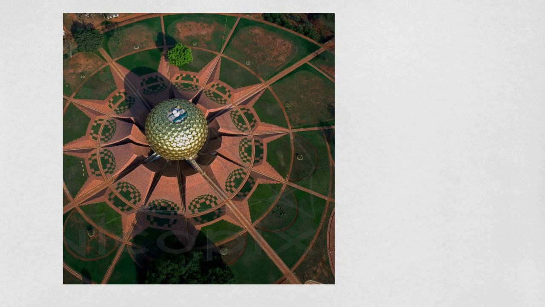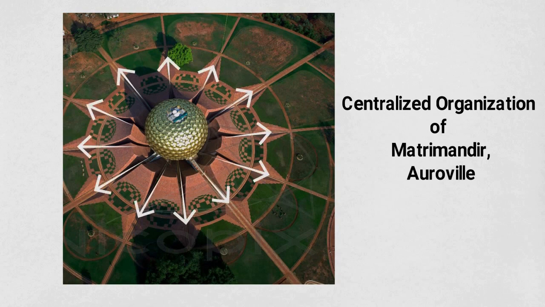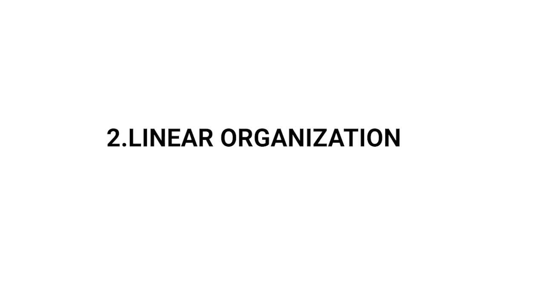Now coming to the types of organizational approaches, first is the centralized organization. It is an area of highlight in the center of the structure with other smaller spaces arranged around it in a stable and concentrated manner. Next we have linear organization.